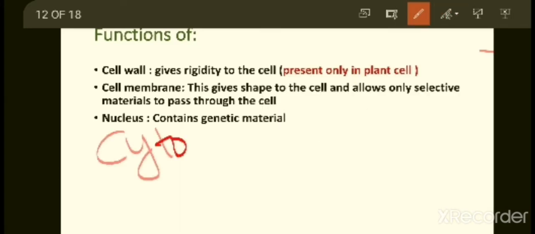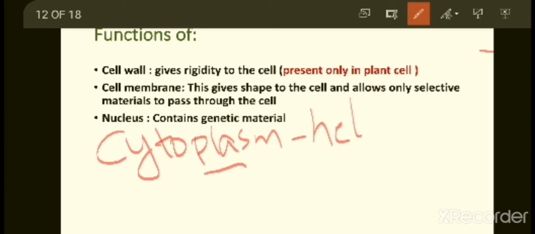First, we know the function of cytoplasm. It holds all the cell organelles in the cell. That is the first thing. Then they gave you that cytoplasm is a heterogeneous material. What is the meaning of heterogeneous material? So you should understand the term now.